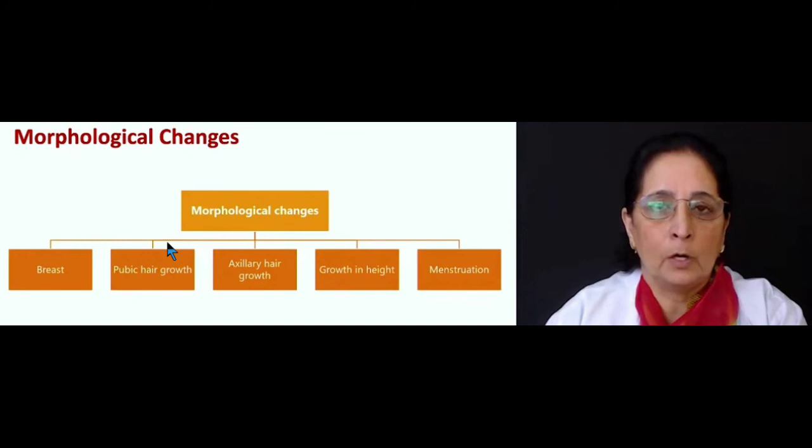T is for thelarchy, P for pubic hair, A for axillary hair, G for growth in height, and M for menstruation. If we remember this formula of TPAGM, we can solve all the questions related to this topic.